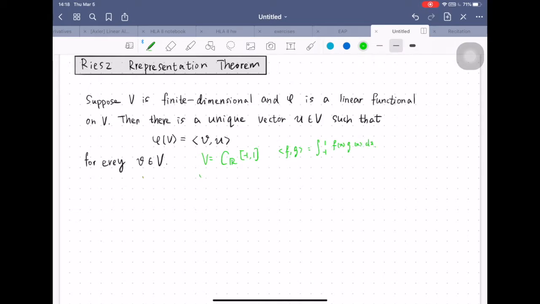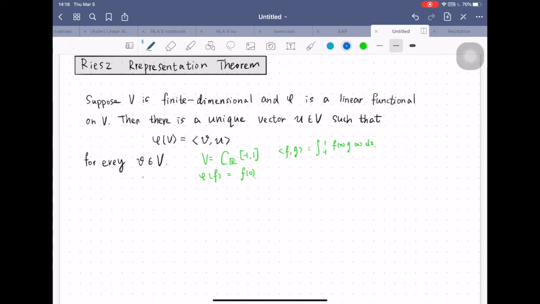Let us also define that phi of f equals f of 0. I'm now going to show you that we can never ever find a g such that this holds. And I'm going to show you by contradiction.